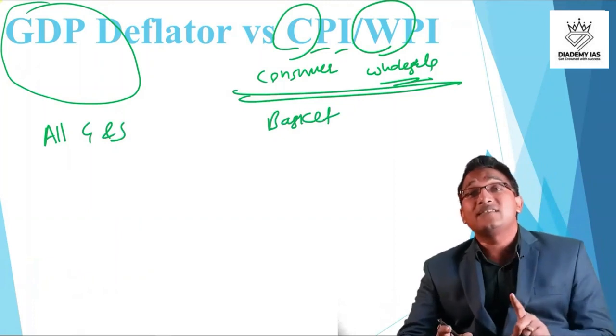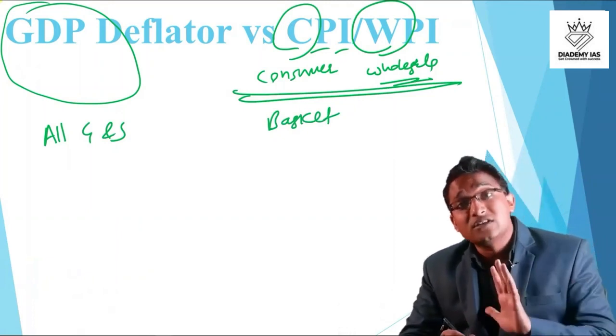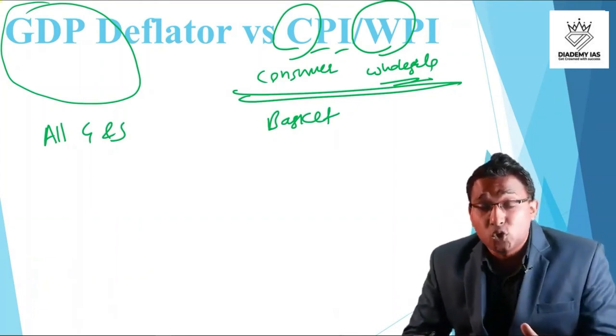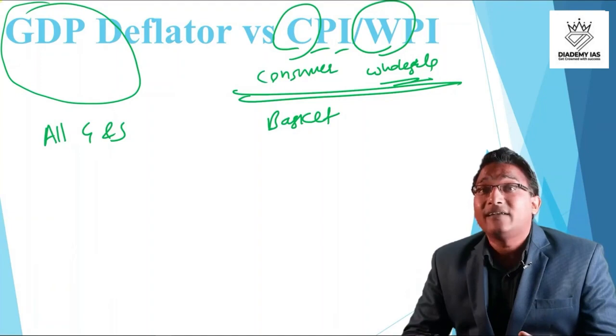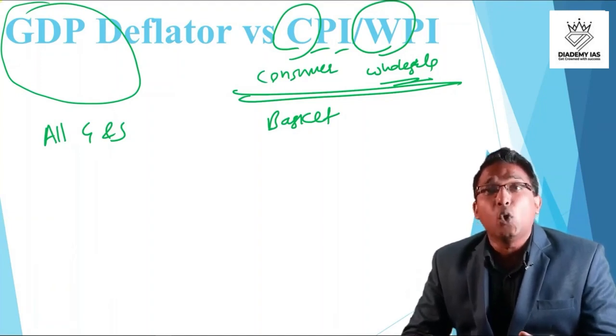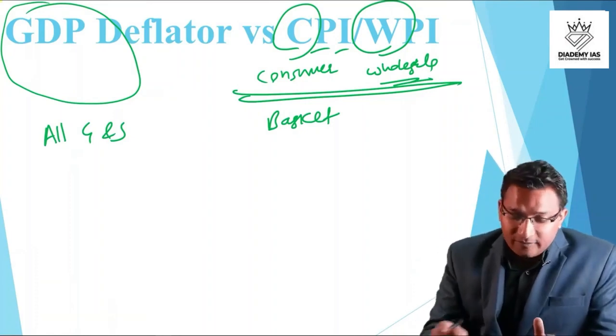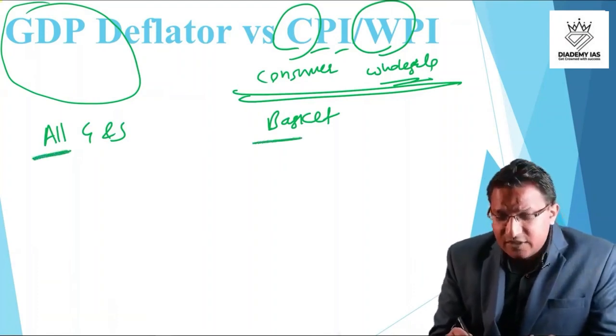The consumer price index considers those goods which are consumed by the consumers, and the wholesale price index considers those goods which are sold at the wholesale level, and there is a limited number of goods. It is not applicable to all the goods because practically it will not be possible to calculate the prices of all the goods. Therefore, this GDP deflator is different from the CPI and WPI.